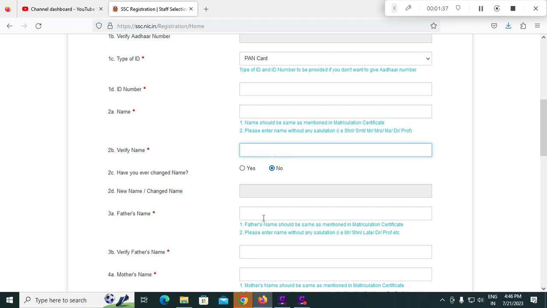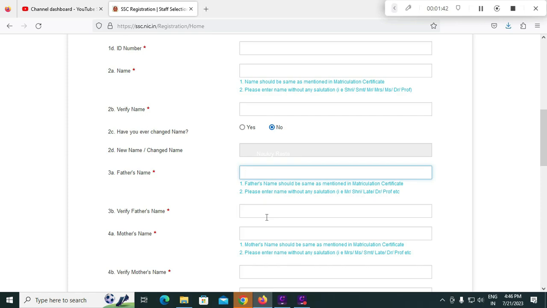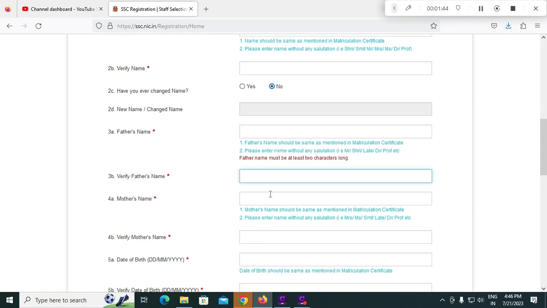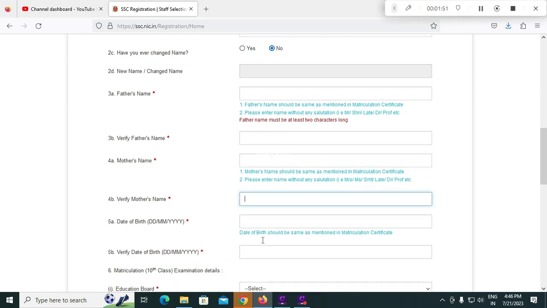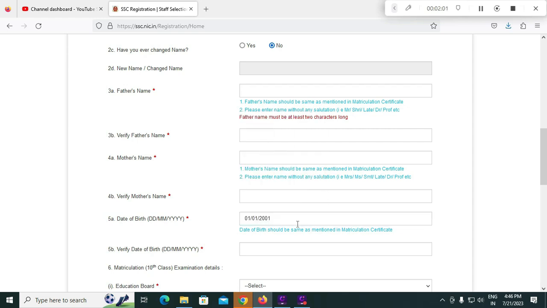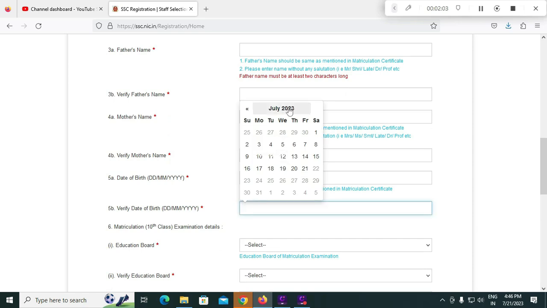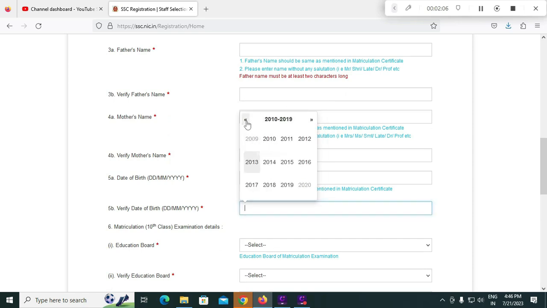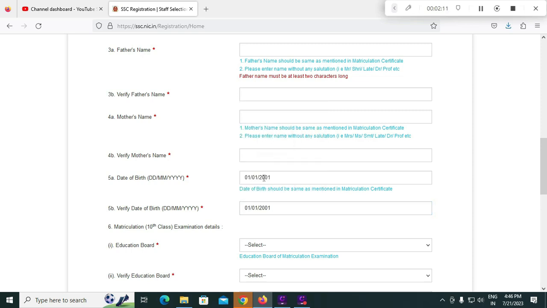Here you have to enter your father's name as per matriculation, and your father's name should be reconfirmed here. You have to enter your mother's name as per matriculation certificate, and the same mother's name has to be mentioned here again. Select your date of birth as per your matriculation certificate. Select first your year, month and day of your DOB. And again you have to mention your date of birth again. The same date of birth should be mentioned here as what you have entered before.